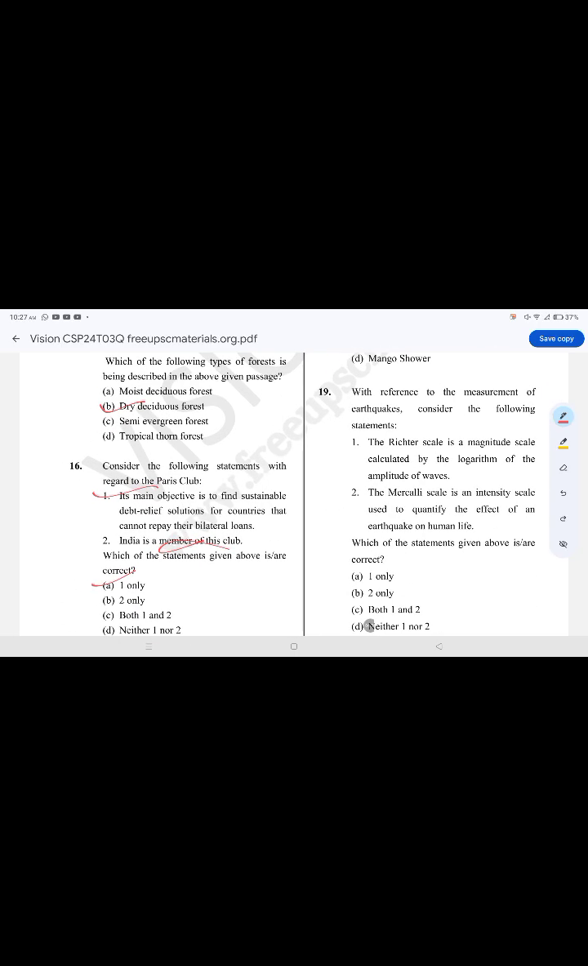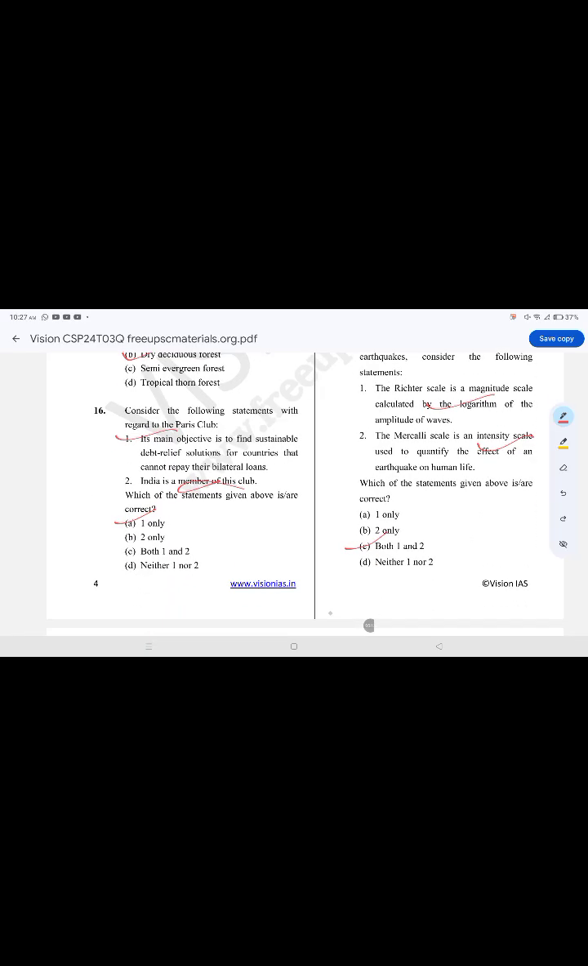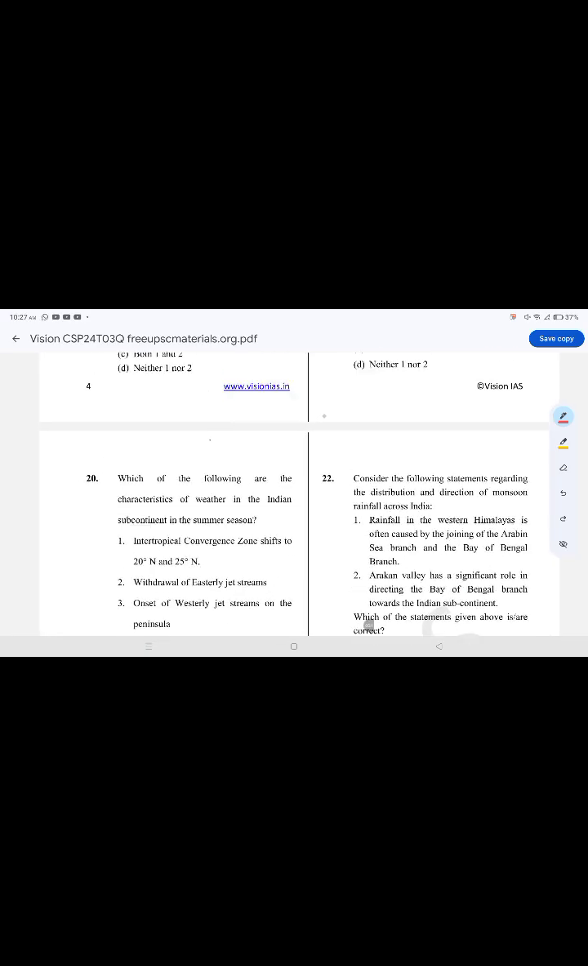With reference to the measurement of earthquakes, consider the following statements. The Richter scale is a magnitude scale calculated by the logarithm of the amplitude of waves. Mercalli scale is an intensity scale used to quantify the effect on human life. The correct option is option C. Both answers are correct.